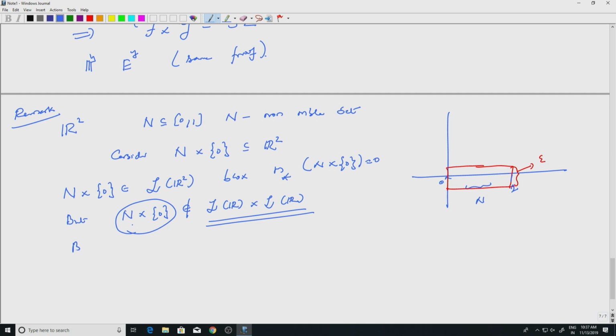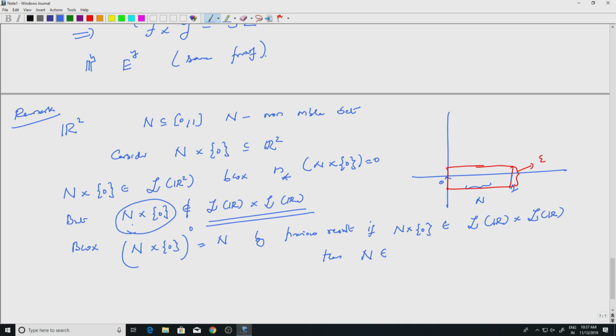Now, the 0 section of N cross 0 is just N, and by the previous result, if N cross 0 was in the product sigma algebra, then the y sections would be in the second sigma algebra.